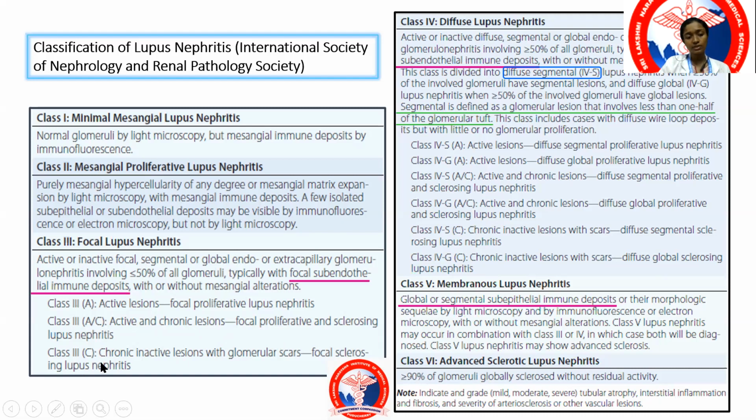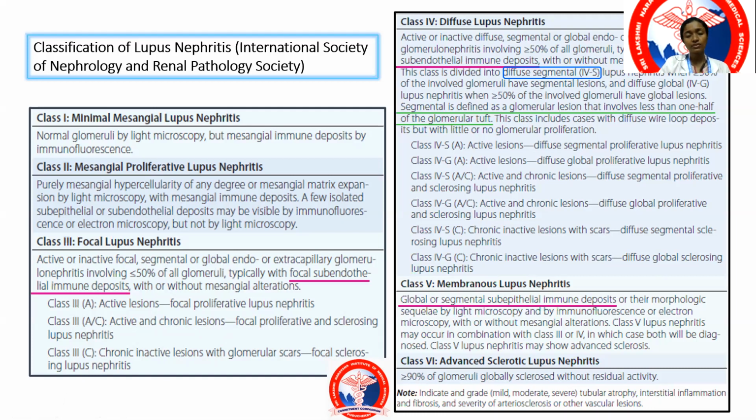And you have class 3C, with chronic inactive lesions with scarring, known as focal sclerosing lupus nephritis. That is class 3 focal lupus nephritis, divided based on the percentage of glomeruli.